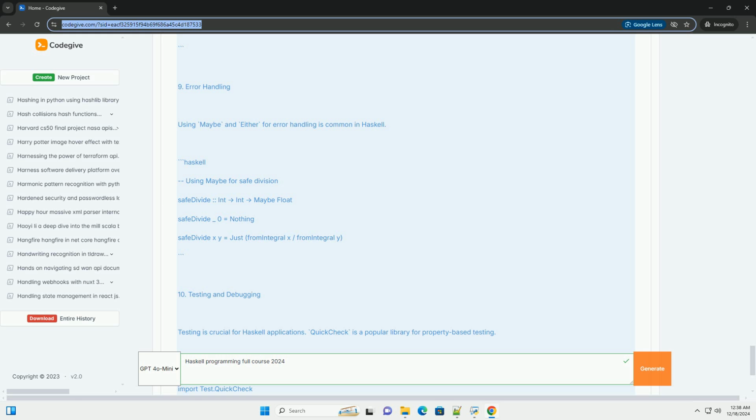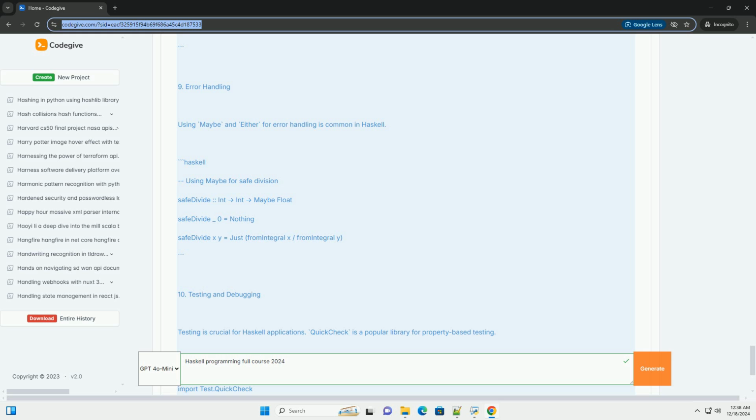8. Modules. You can organize your code into modules. A module is defined with the module keyword. Example of a simple module: module MathUtils where. add :: Int -> Int -> Int. add x y = x + y. You can import this module in another file: import MathUtils. main :: IO (). main = print (add 5 7).